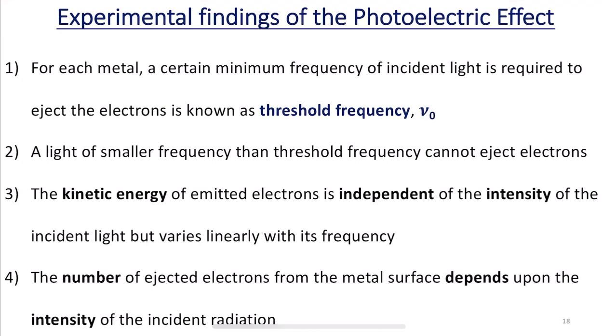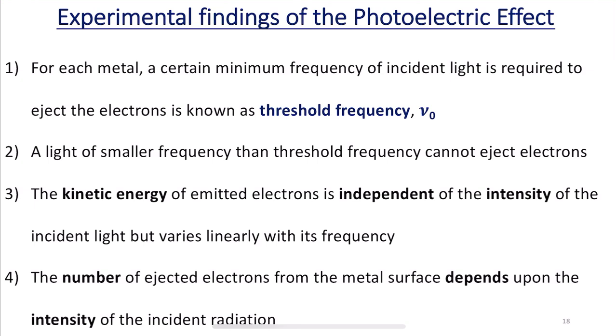So nu naught is called the threshold frequency, and we define it as follows: for each metal, a certain minimum frequency of incident light is required to eject the electrons, and this is known as the threshold frequency. The second observation was that light of smaller frequency than the threshold frequency cannot eject electrons.